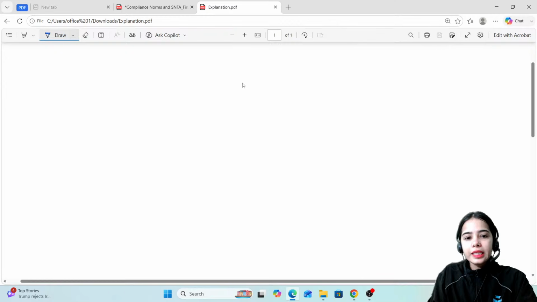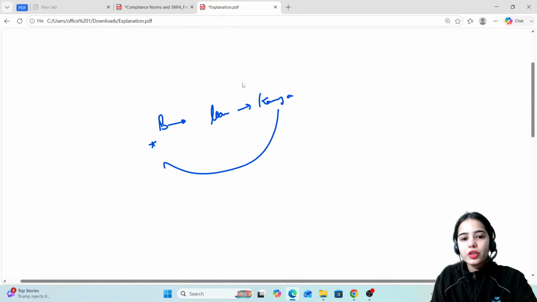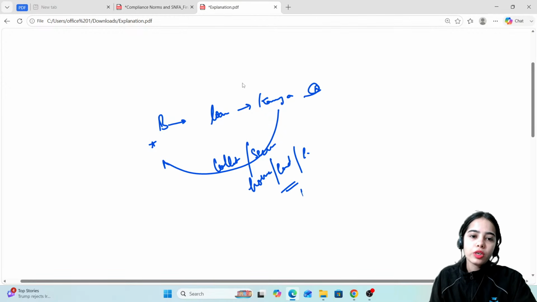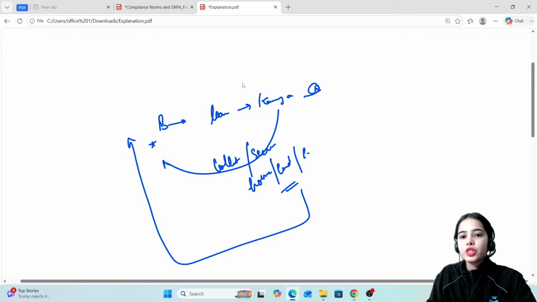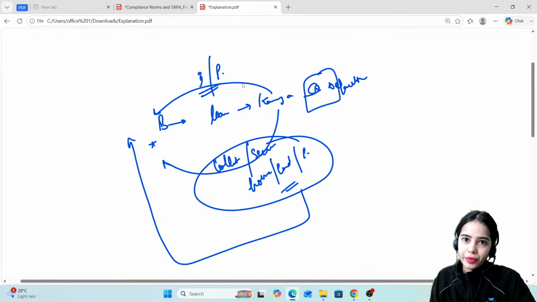So here you can see that, let's say, Bank A is providing a loan to Kavya. Kavya will have to give collateral to the bank for the security of the bank, so that if Kavya defaults, the collateral, the home, the land, the property can be sold for the bank to retrieve the money. So when someone defaults and is not able to pay the interest or the principal to the bank, the bank has the right to sell this collateral, this security. That is the idea.